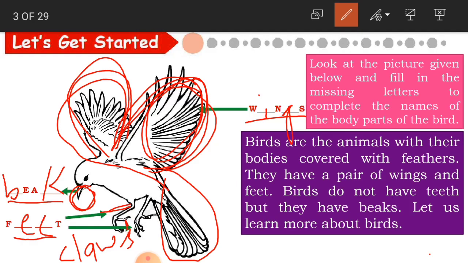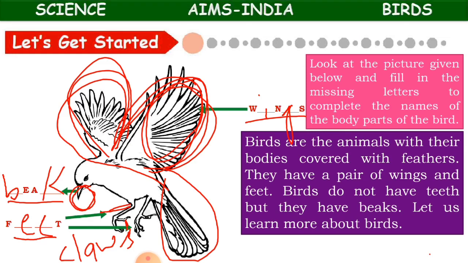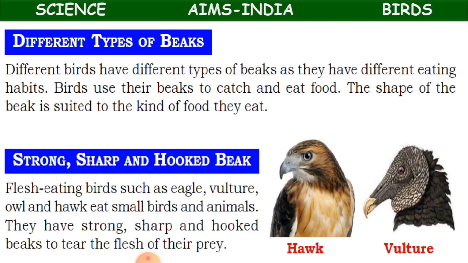So what is their teeth? Their beak. Their beak does all the work that teeth do for the rest of the animals, like eating and catching food. They eat and catch food with the beak only.